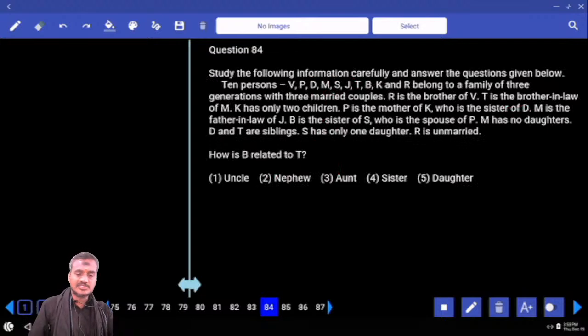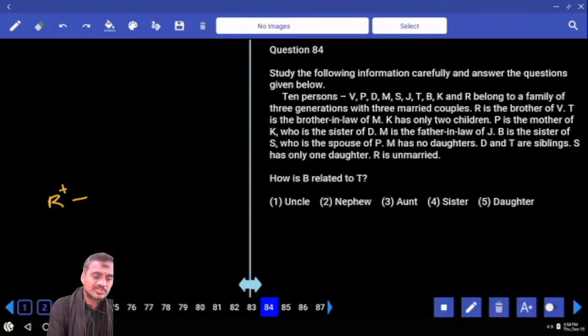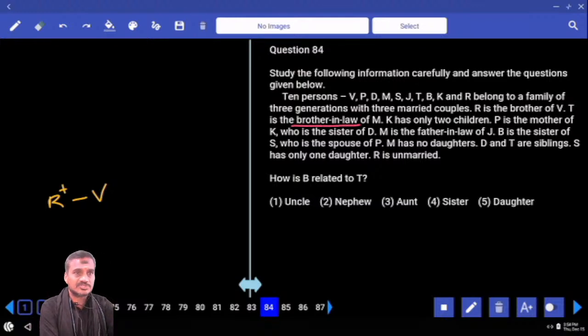Then 84 onwards, it is based on blood relations. In this blood relation, 10 persons belonging to a family. There are 3 generations and 3 married couples. And 6 persons got married and 4 are unmarried. R is the brother of V. And T is the brother-in-law of M. As of now, we cannot decide anything regarding this because brother-in-law has 2 different possibilities. Maybe spouse's brother or sister's husband.